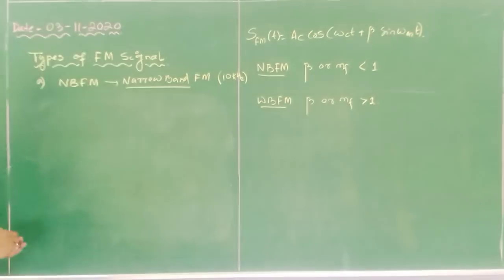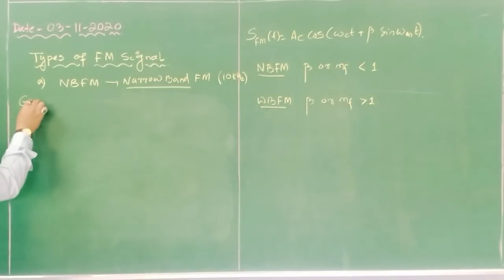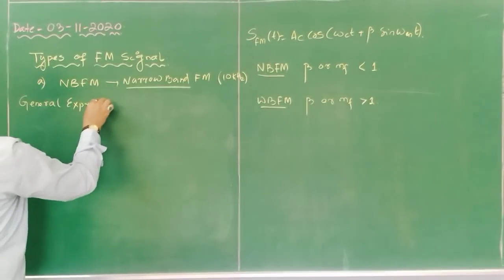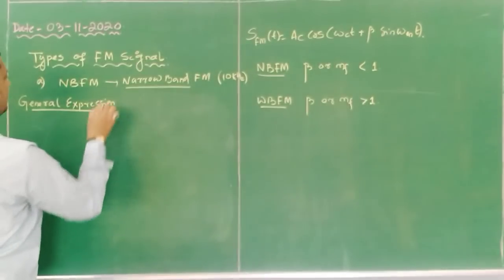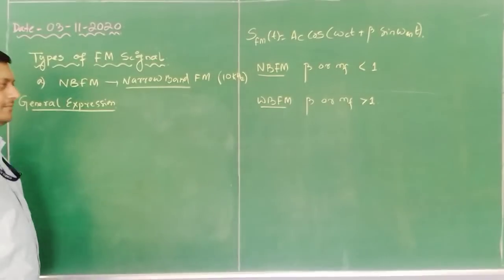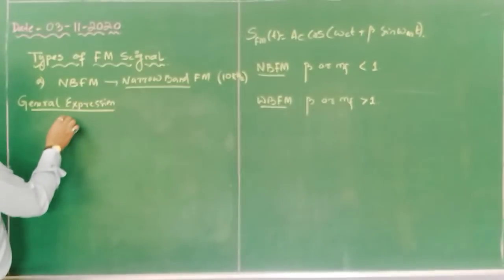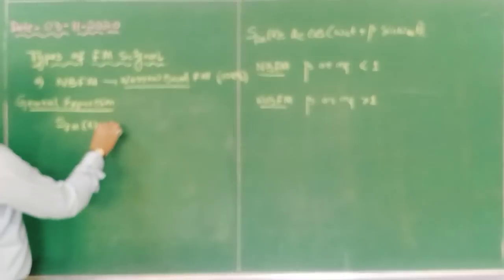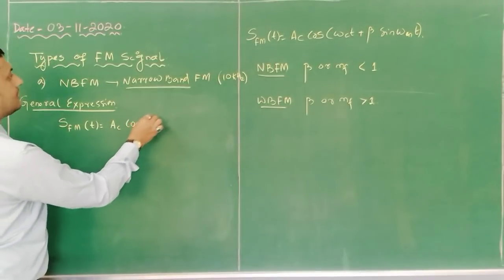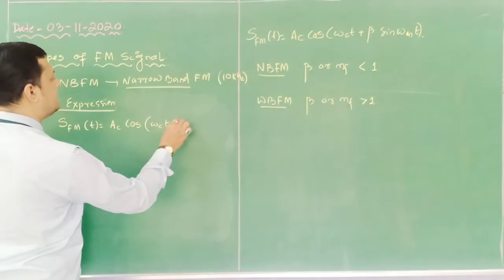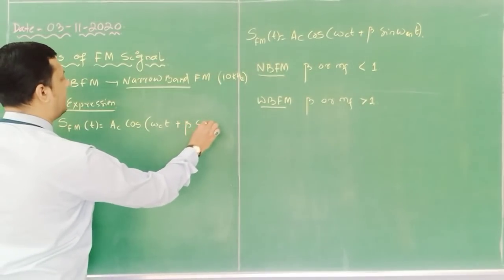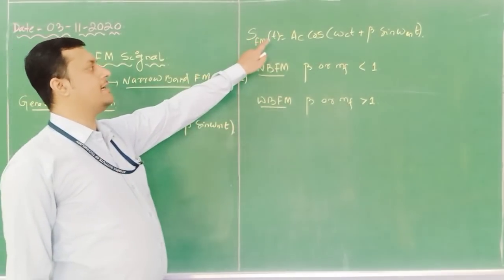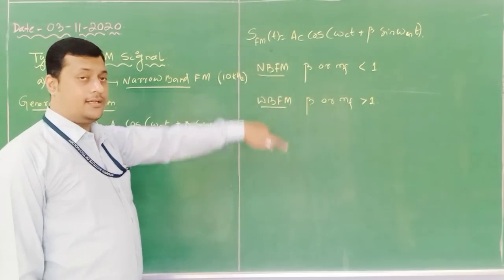So first we will analyze its expression. So, the general expression for NBFM. We will proceed with s_FM(t) = A_c cos(ω_c t + β sin ω_m t). Okay, so this is the equation I have considered, and what condition will I put?